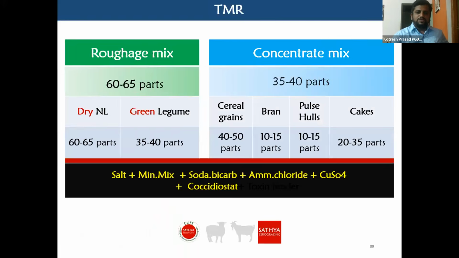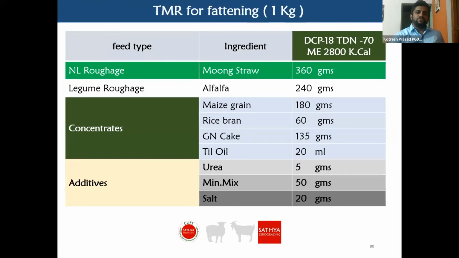So in TMR, the roughage part should be 60 to 65 parts, and the concentrate mix should be 35 to 40 parts, up to 40% of total dry matter intake. So it should include salt, mineral mixture, sodium bicarbonate, ammonium chloride, copper sulfate, and coccidiostat to avoid coccidiosis, because this TMR will have more moisture if it is on a fresh basis. If it is in pellet form, it will have a very good impact compared to fresh basis TMR. But palatability is more in fresh basis.